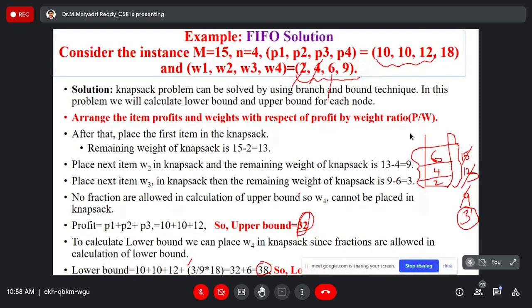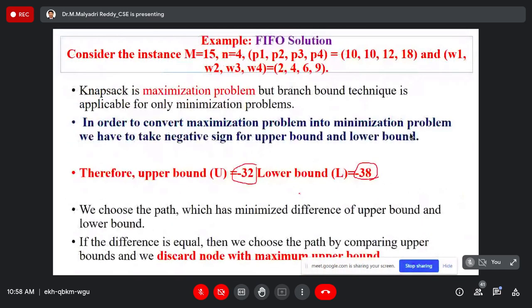But according to the rule of branch and bounding, it supports only minimization, optimization. But knapsack is the maximization problem, profit maximization. So that problem is converted into minimization function by using the negative signs. Previously it is a maximization function, by updating the signs, it becomes the minimization. So minus 32 is the upper bound, cost function is minus 38.